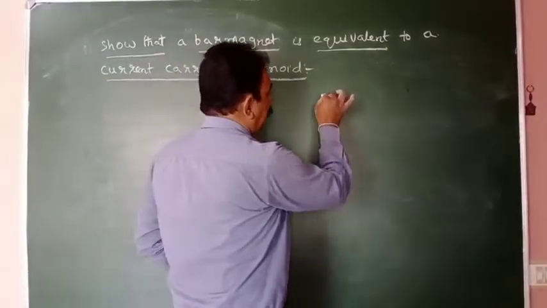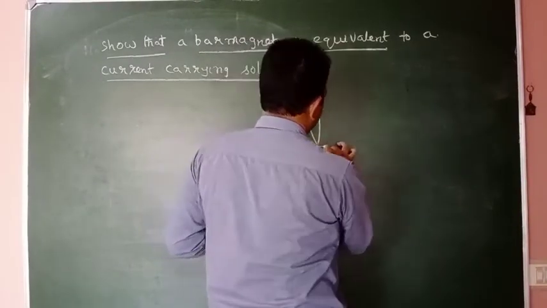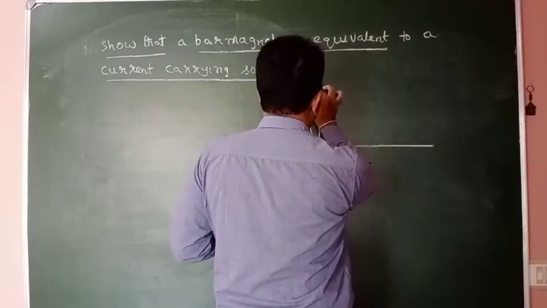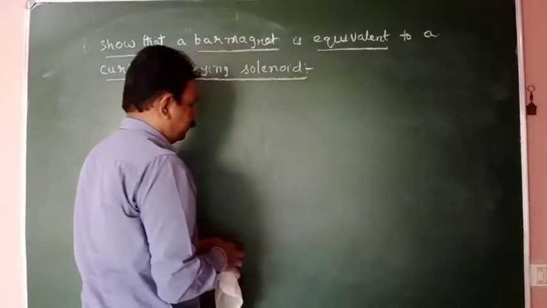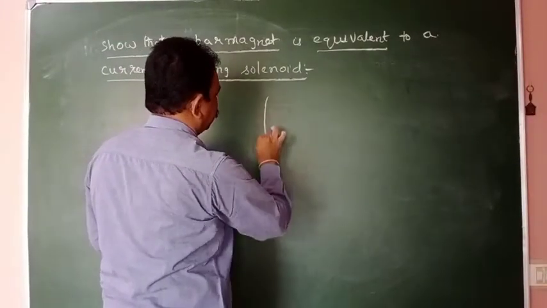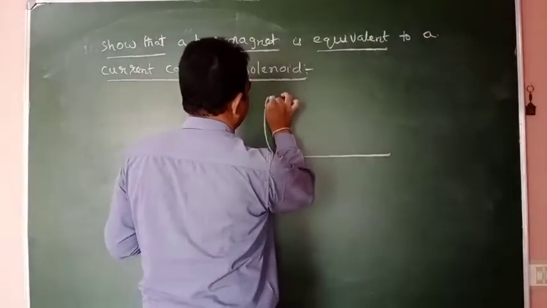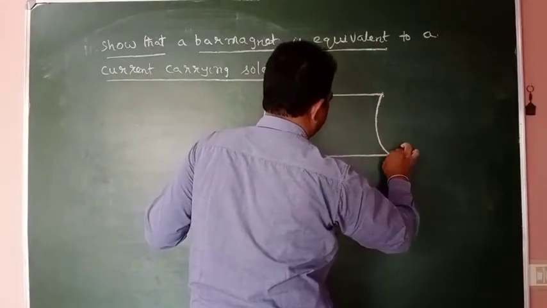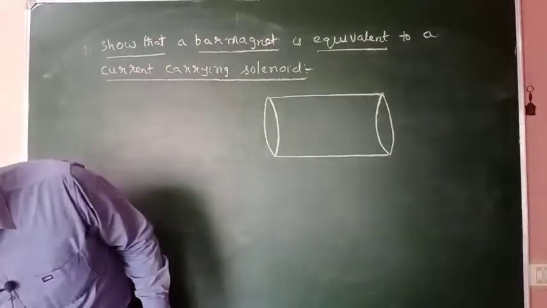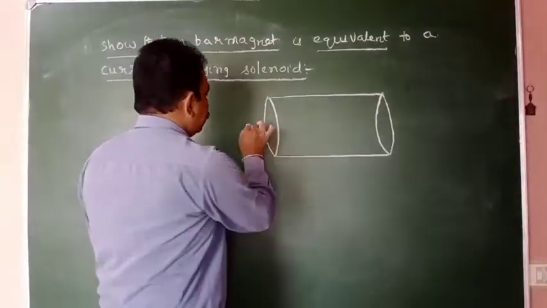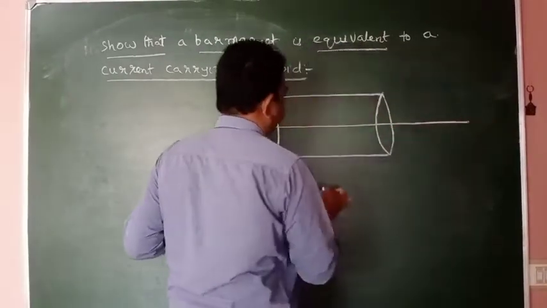For this, I am considering one solenoid. This is the solenoid, I will draw it like this. This line will be called the axis of the solenoid.